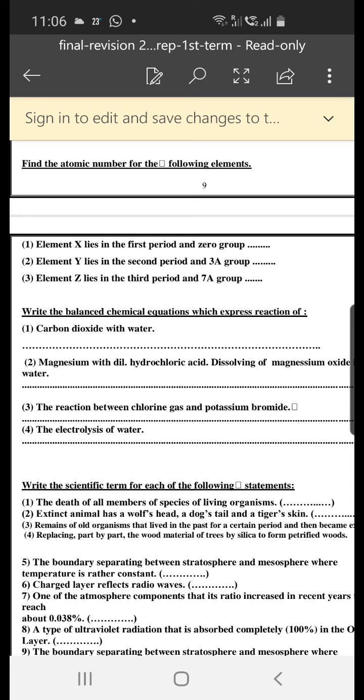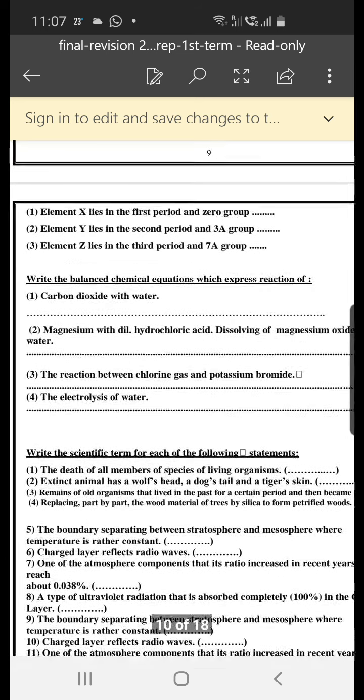Element Z lies in the third period and group 7. Third period, so it has 3 energy levels, 2, 8, and the last energy level has 7: 2, 8, 7, so the number is 17.